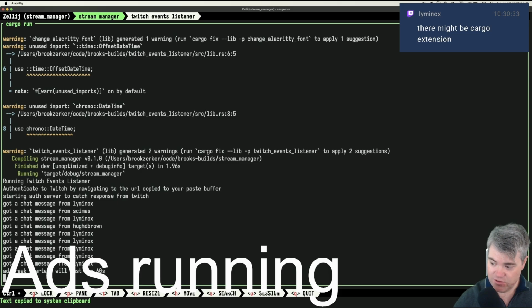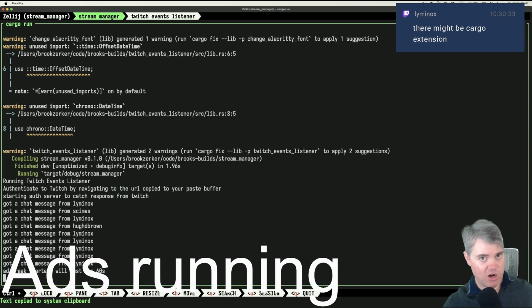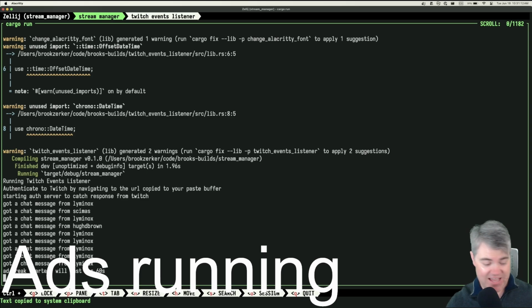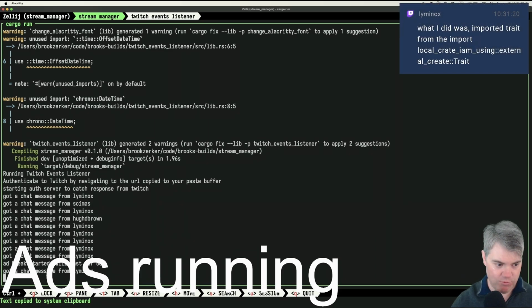I probably can use something like that. I've never really did a deep dive into cargo itself to figure out every little tweak and fun thing we can do with cargo.toml, because there are a lot of really cool things you can do to make this side of Rust a little bit nicer, or at least customized to how I want it.